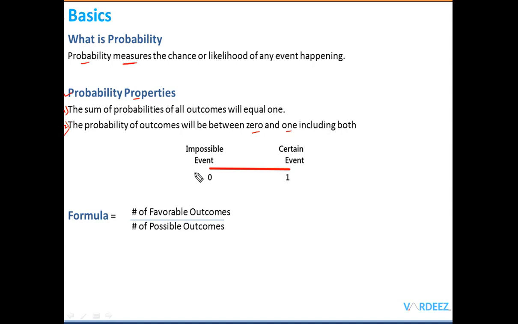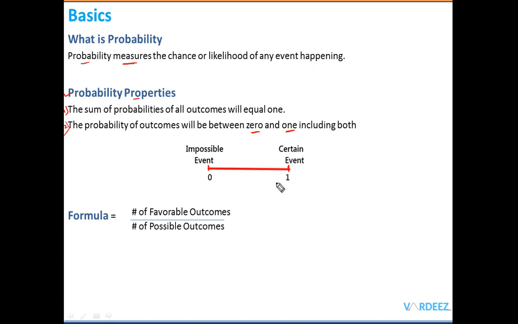Now what does this mean? For example, if I find the probability or the chance of anything happening, let's say that I throw a coin and I want to know what will be the probability of the coin landing heads. Okay, so the answer would be between 0 and 1. I've drawn this picture here so that you understand the probability will always be between 0 and 1. We can take any example of probability and the answer would always be between 0 and 1.